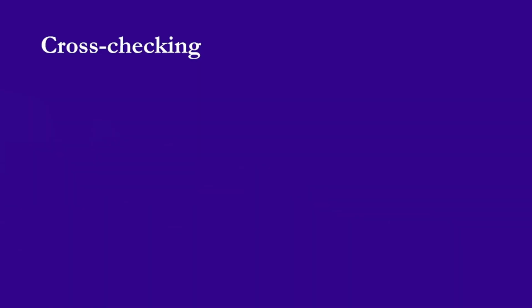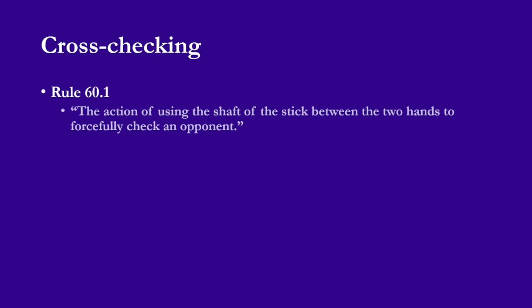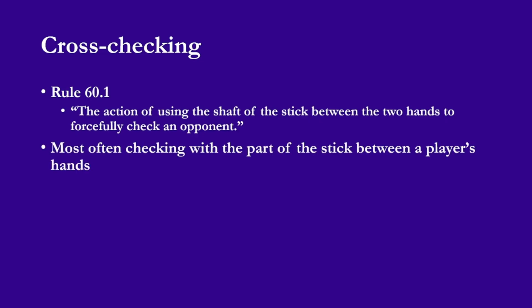Next up, I'd like to talk about cross-checking. Cross-checking is technically a stick infraction, but it falls better with the penalties I'm listing today due to the potential violence of it. The rule is pretty succinct in this case. You often see this when a player has their hands separated on their stick with the stick in a horizontal position parallel to the ice. Then the player thrusts the stick into their opponent.